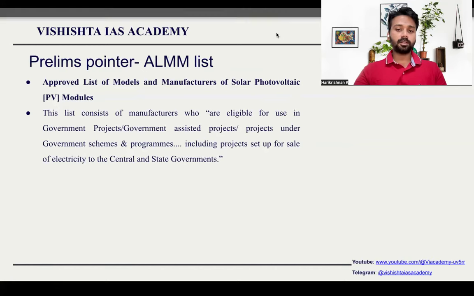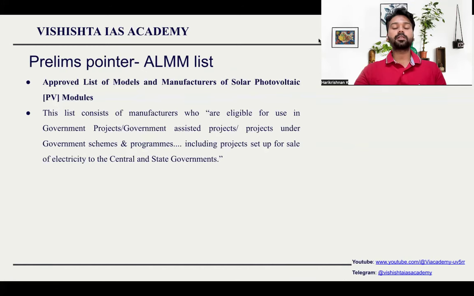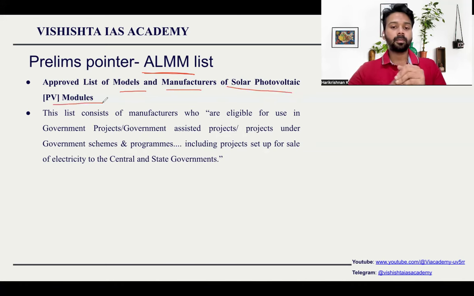One specific fact which was in news today, which you can note down so that in case they ask a question in prelims, you will be in a position to answer it. It is ALMM list. ALMM list is approved list of models and manufacturers of solar photovoltaic modules.